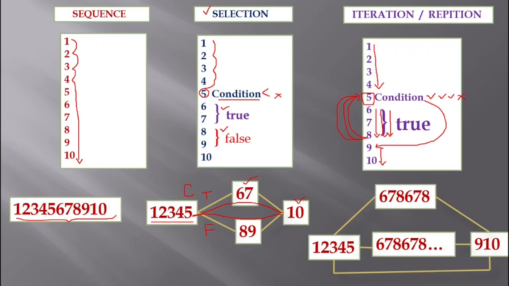And here I have mentioned certain probabilities. From 1 to 5 I got a sequential execution, and 6, 7, 8 are executed twice. Two times they have got executed, which means the loop is evaluated two times, or the condition at the 5th statement is true two times, and for the 3rd iteration or repetition it has become false. Whenever it is false, the control will move to the 9th statement, and then it will execute the 10th one. That is how it is going to work.